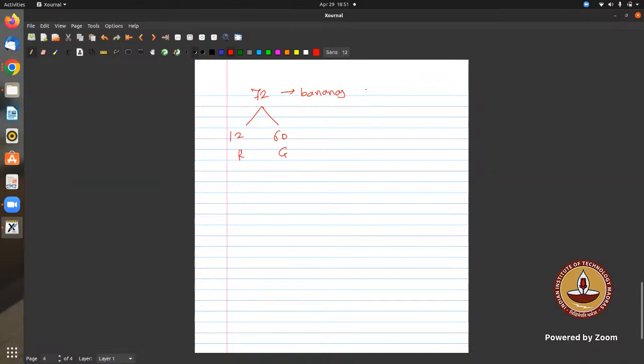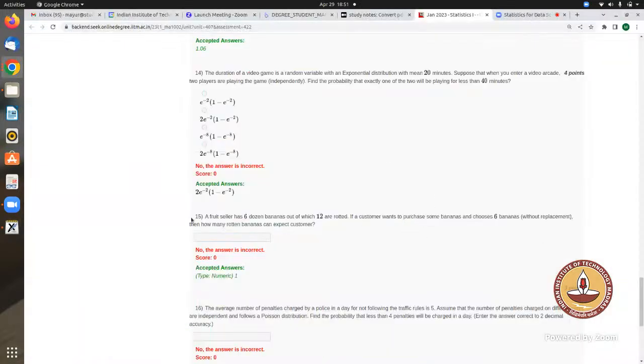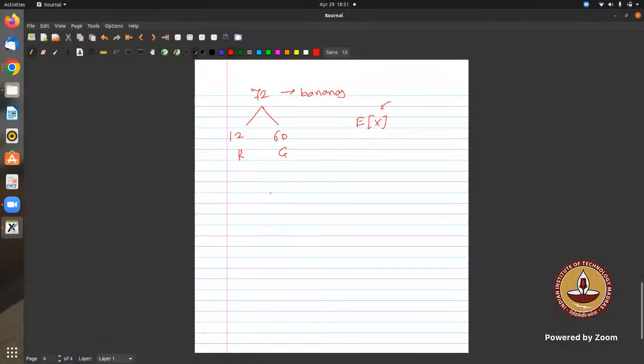We are going to find the expectation of X. So X is what? I have defined a random variable X as the number of rotten bananas. So when I choose 6 bananas out of the 72, what values will X take?